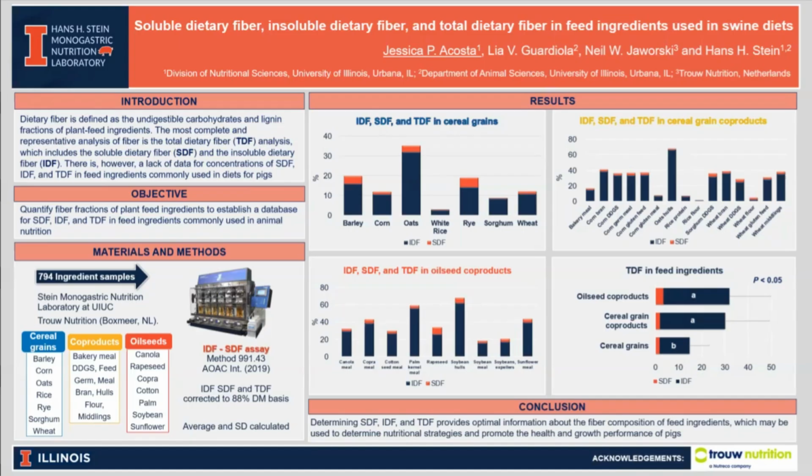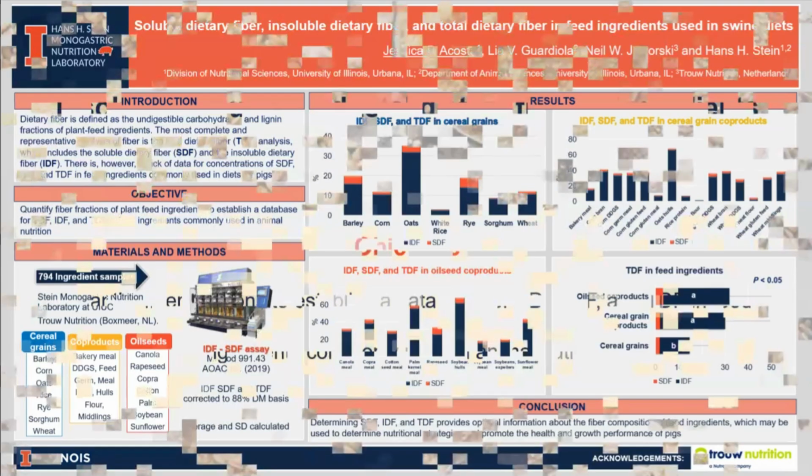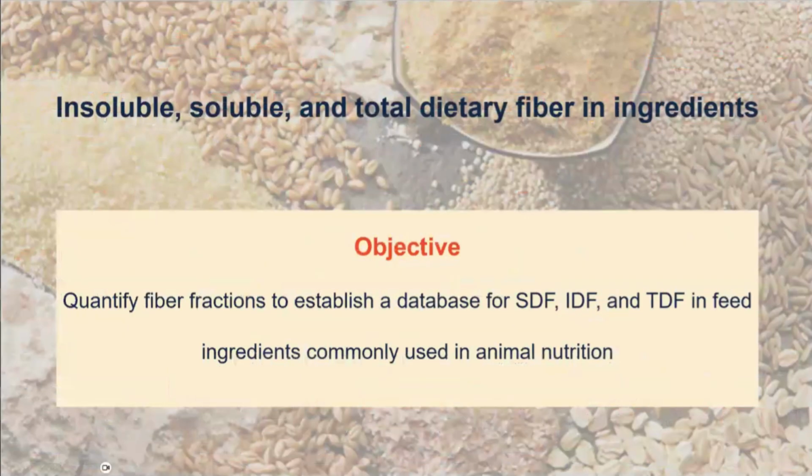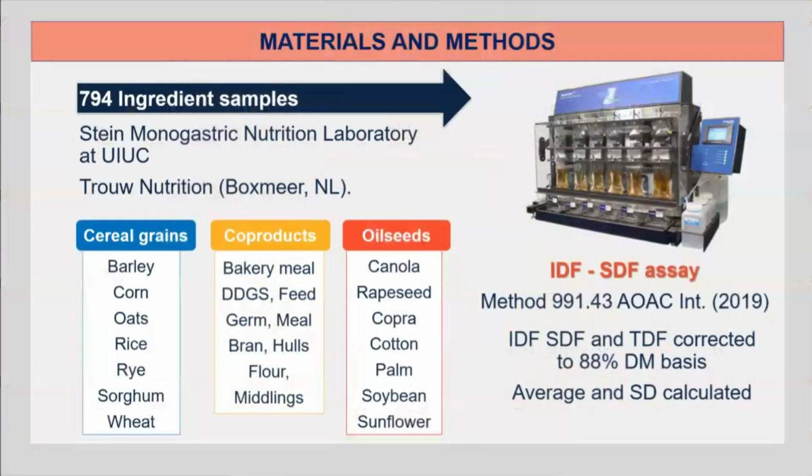There is, however, a lack of data for concentrations of SDF, IDF, and TDF in feed ingredients commonly used in diets for pigs. Therefore, we conducted an experiment to determine the insoluble, soluble, and total dietary fiber in feed ingredients with the objective of establishing a database for SDF, IDF, and TDF in feed ingredients commonly used in animal nutrition. For this work, we analyzed 794 feed ingredient samples.